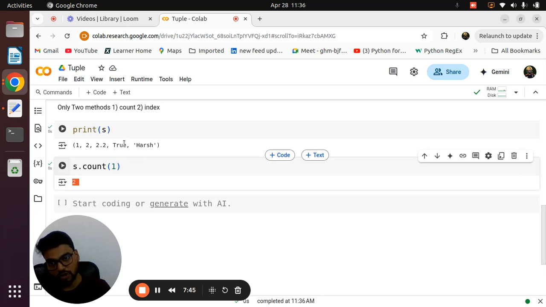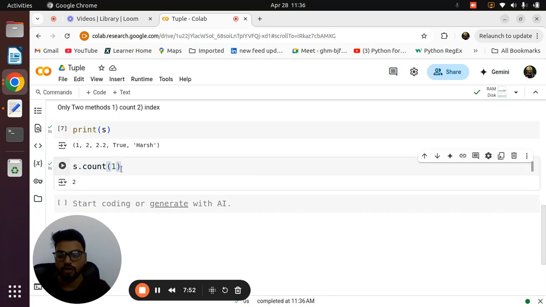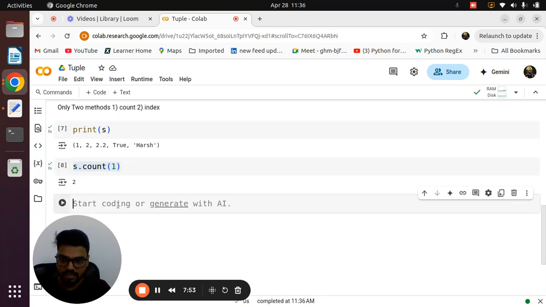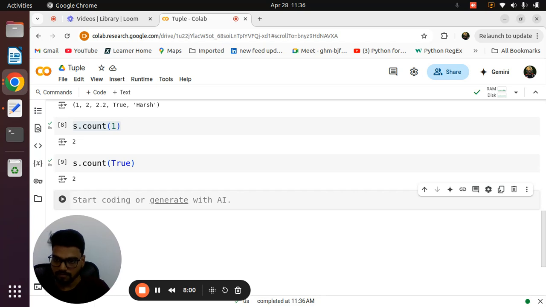Because in Python, True is always considered to be 1. False is always considered to be 0. That's why the count of 1 is equal to 2. Even if you mention the count of True, you also get the output as 2. Got it? Yes, as simple as that. The count method is used for counting how many times an element occurs.